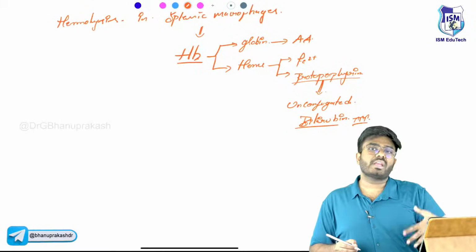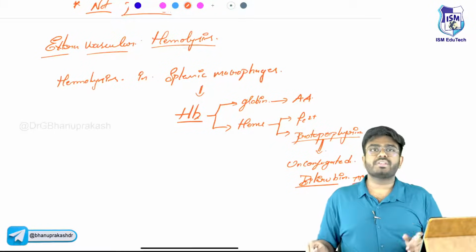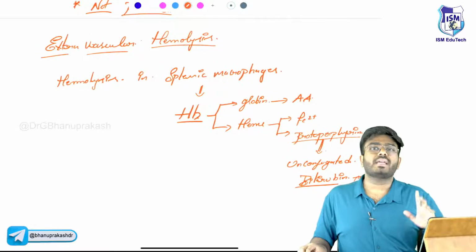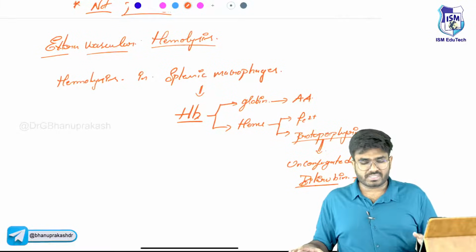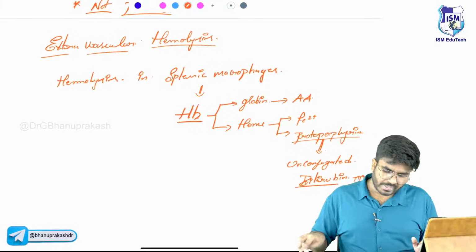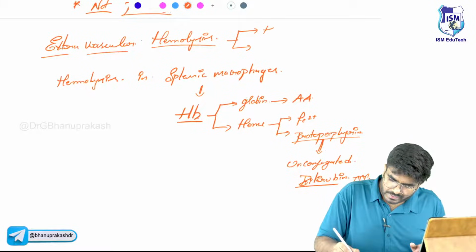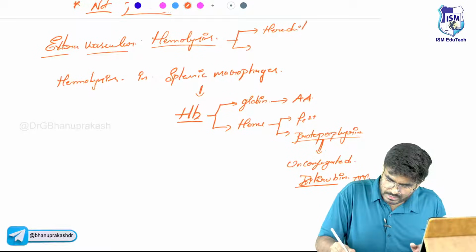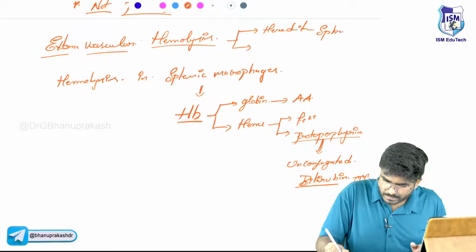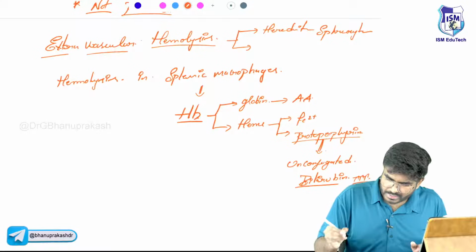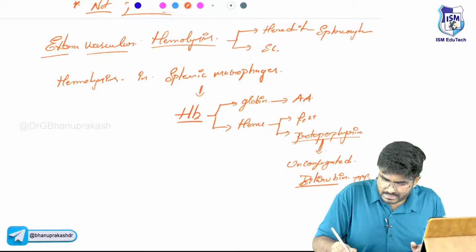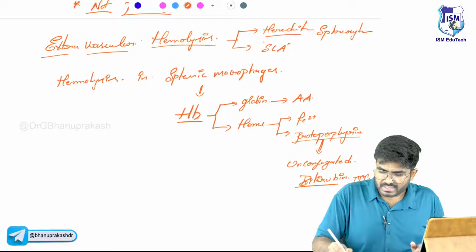The point I want you to know is that those persons who have extravascular hemolytic anemias, like hereditary spherocytosis or sickle cell anemia, which are the examples we are going to discuss, in both these conditions it's the same thing.